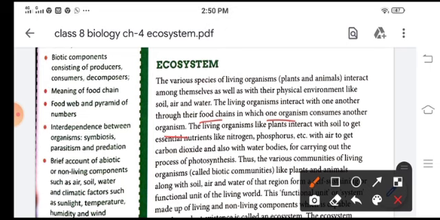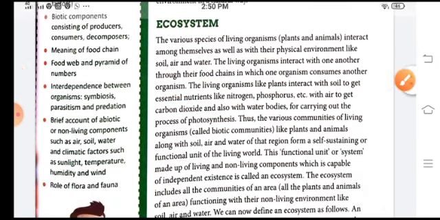Now the living organisms like plants interact with the soil to get essential nutrients from the soil and air to get the carbon dioxide and water bodies for carrying out the different processes like photosynthesis.